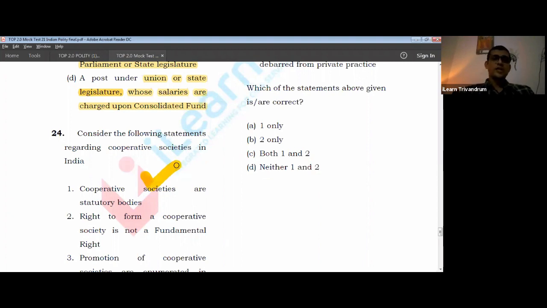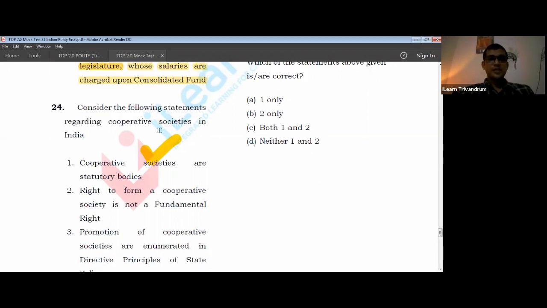There are a lot of cooperative societies in our country, right? It could be whatever we see around, cooperative banks, or it could be any society that is under the Societies Registration Act. Okay. So just because a society is registered under an act does not make it a statutory body. If there is a cooperative societies act, and this legislation specifically creates a society, then that is a statutory one. Otherwise, it is not statutory. All right. So that is definitely not the answer. No, this is a wrong statement.